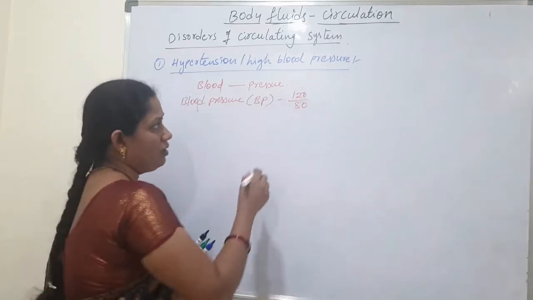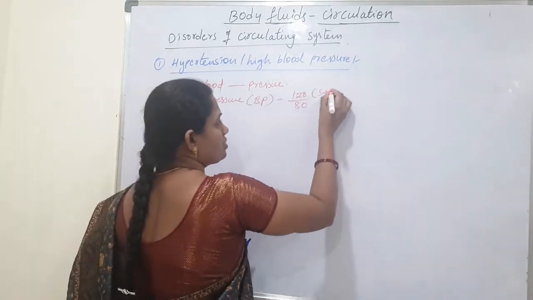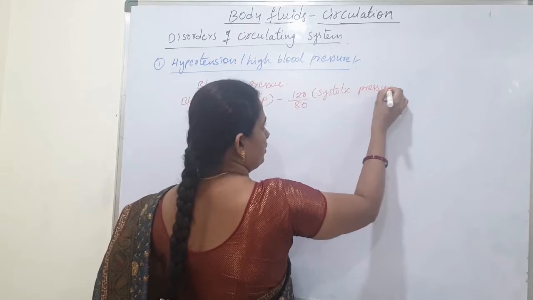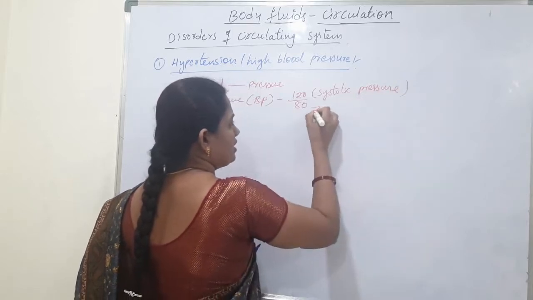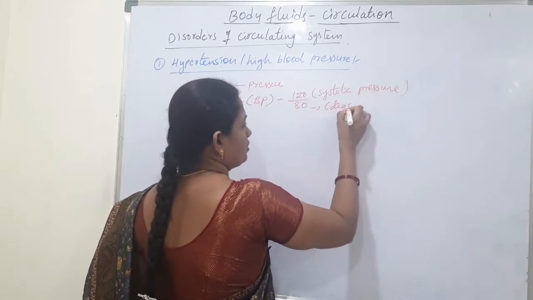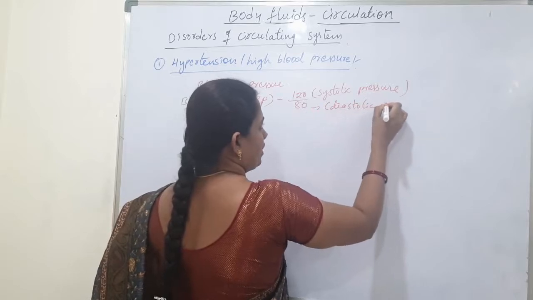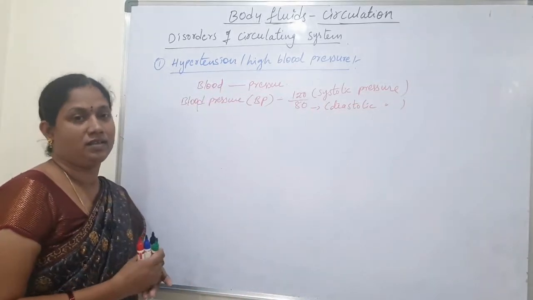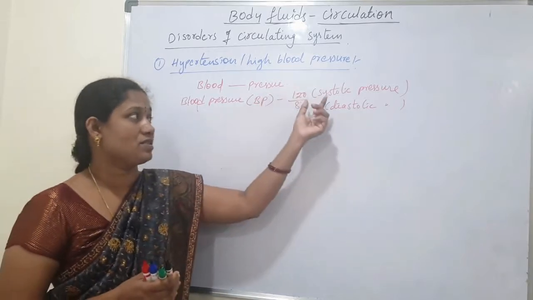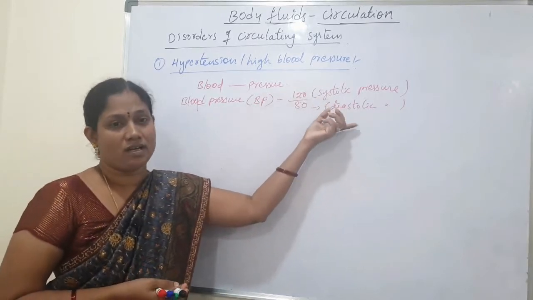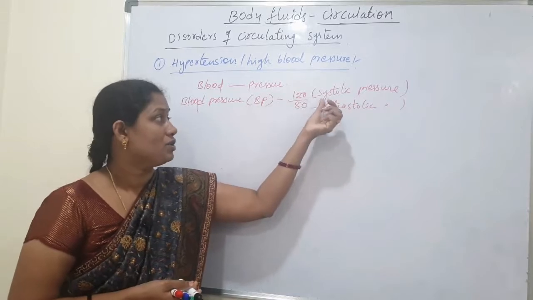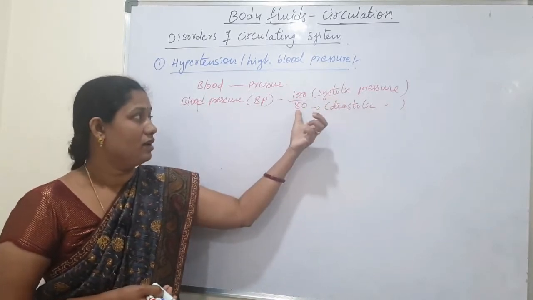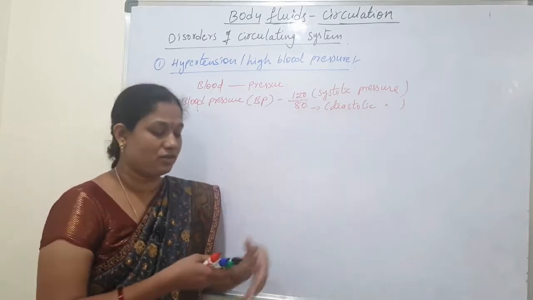Here 120 is the systolic pressure and 80 is the diastolic pressure. We already learned in the cardiac cycle the stages of systole and diastole.